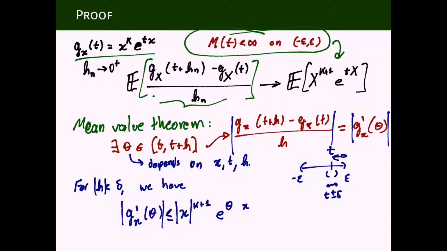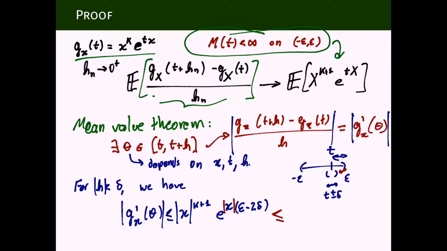And this here, instead of theta and x, let's replace theta by epsilon minus 2 delta. Okay, so epsilon minus 2 delta is still at this distance. And let's then put the absolute value on x as well to make sure this really is an upper bound, in case x was negative, etc.